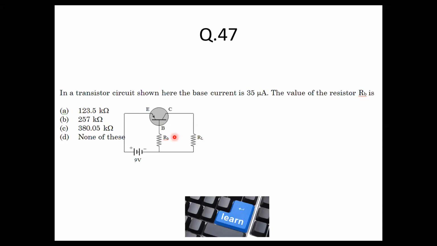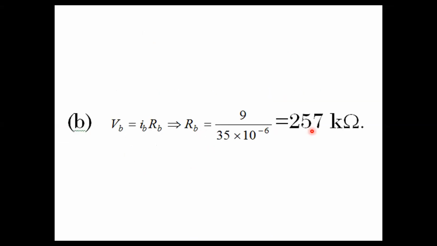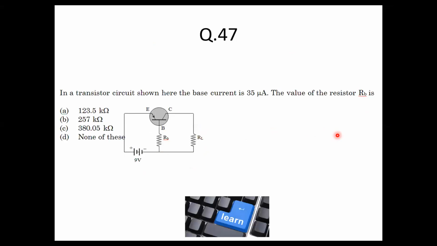You have to just use Ohm's law. So what is Ohm's law? V is equal to IR. जो net potential यहाँ पर दिखेगा वो 9 volt ही है. So if you use V is equal to IR, the resistance answer will come to 257 kilo ohms. That is option B.